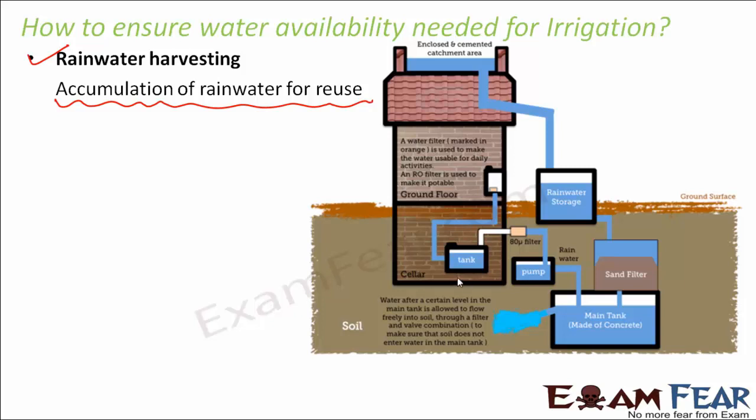This is how a rainwater harvesting system looks. Let us suppose this is a building or a house. This is how the rainwater comes in, and this is the rainwater storage where the entire water gets stored. Then there are a couple of filters which filter the rainwater, and finally there is a pump which takes it up to a tank. Once the water is completely filtered and stored at a particular place, it can be utilized anytime later whenever required. That concept is called rainwater harvesting.